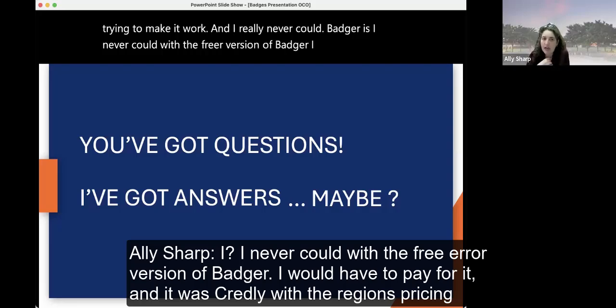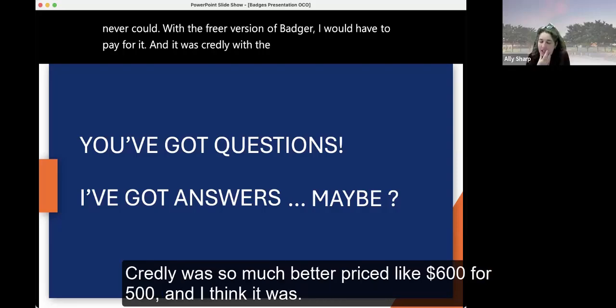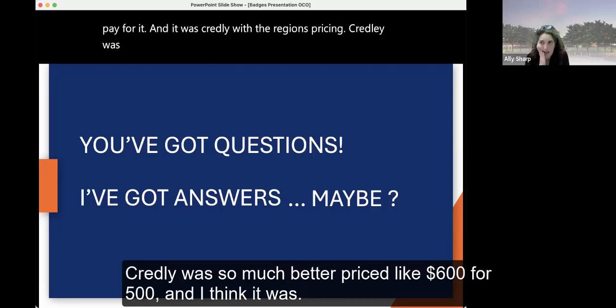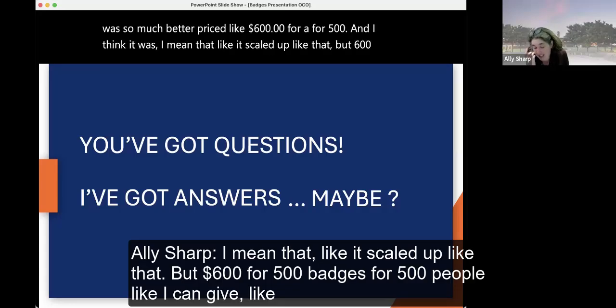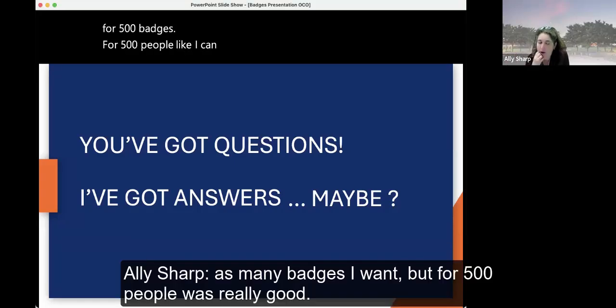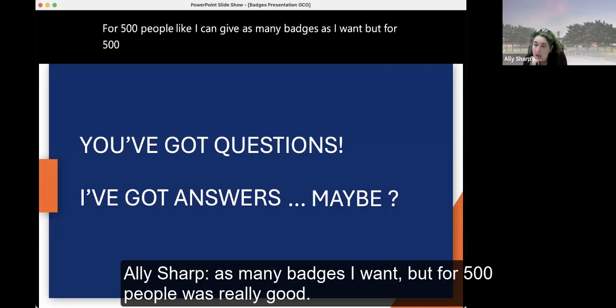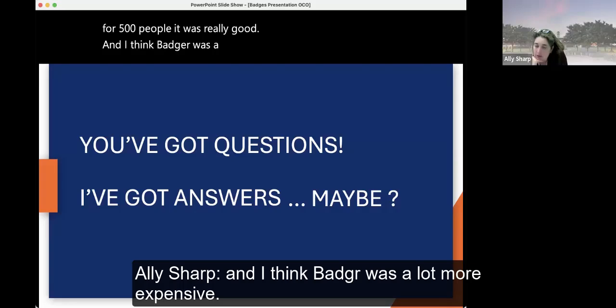I would have to pay for it, and it was Credly with the Regents pricing. Credly was so much better priced, like $600 for 500, and I think it scaled up like that, but $600 for 500 badges for 500 people. I can give as many badges as I want, but for 500 people was really good. And I think Badger was a lot more expensive.